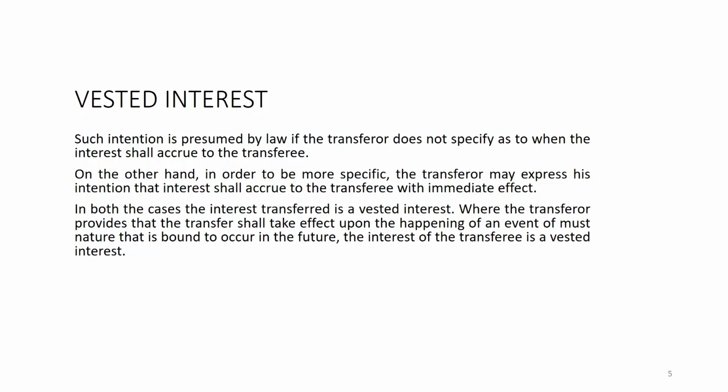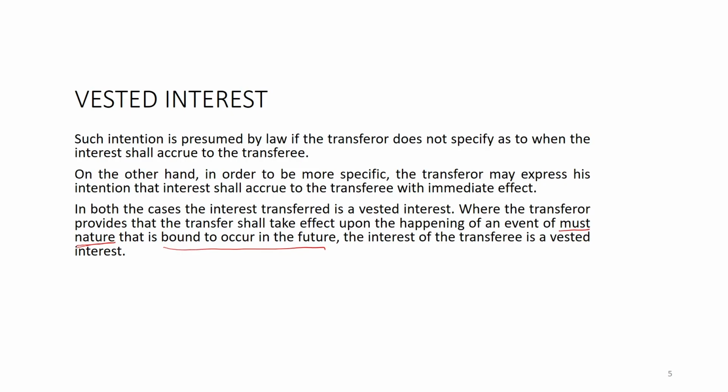So, the third category says that in both the cases the interest transferred is a vested interest, where the transferor provides the transfer shall take effect upon happening of an event of must nature. This must nature is very important, because if you say an event where there is a possibility of not happening, then it will not come under this category. If it is of must nature, bound to occur in the future, then also this interest will be called a vested interest.